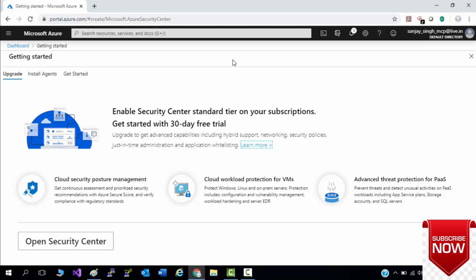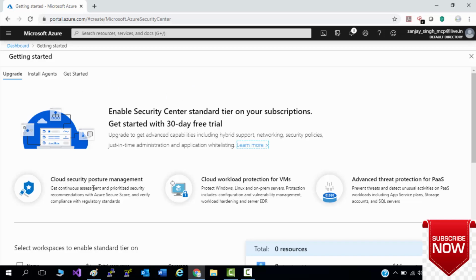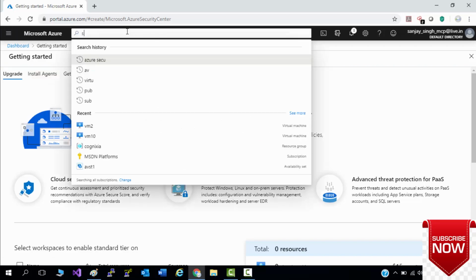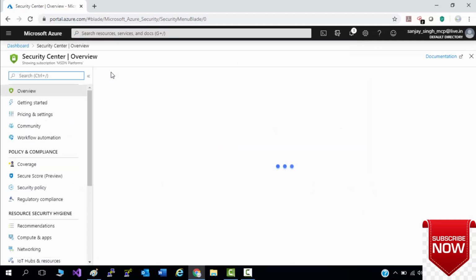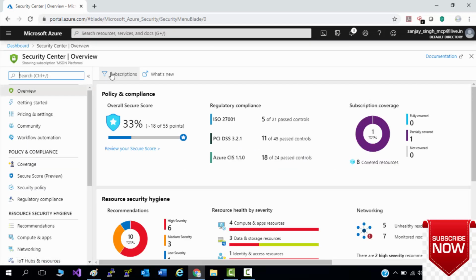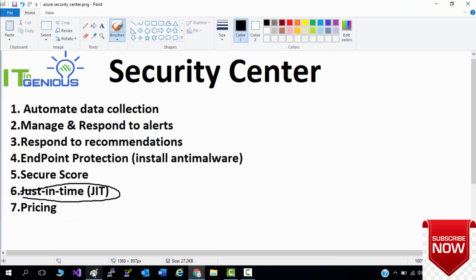So first of all, we are going to discuss the pricing which we are using here. I have already enabled this feature in my portal. Basically, we have two kinds of accounts which you can use.